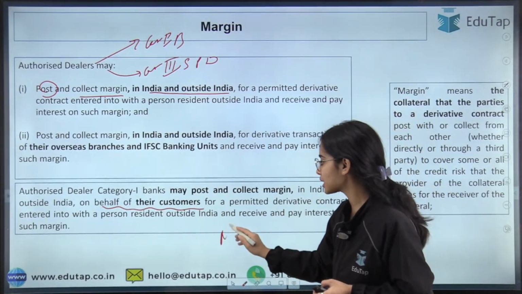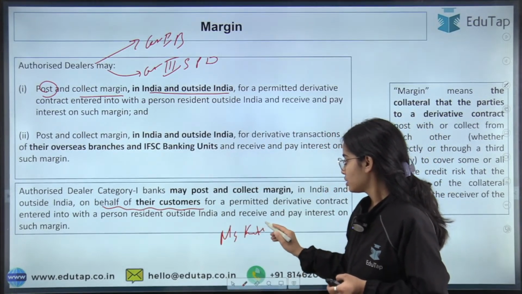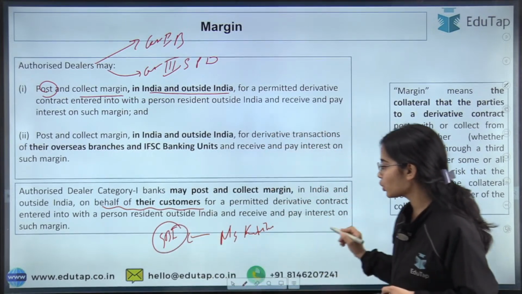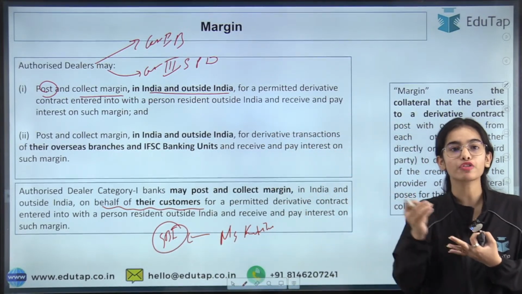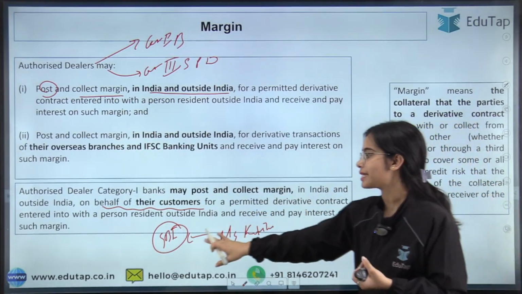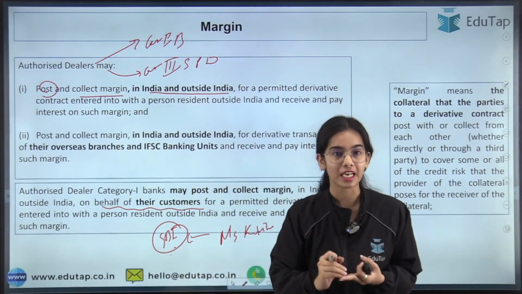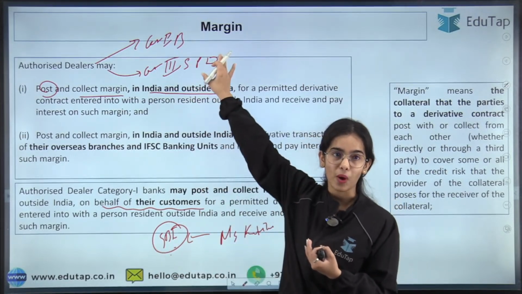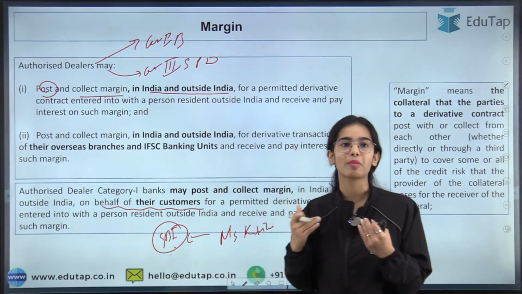Let's say Miss Kritika is a customer of SBI. I do not have the means to collect the margin from Mr. David, so I will ask SBI to collect the margin from Mr. David. SBI, being an authorized dealer category 1 bank, will collect the margin on my behalf.